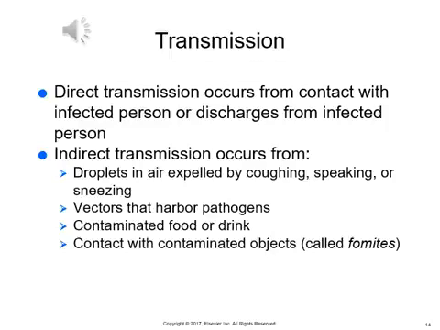Direct transmission occurs from contact with infected person or discharges from infected person. Indirect transmission occurs from droplets in air expelled by coughing, speaking, or sneezing, vectors that harbor pathogens, contaminated food or drink, or contact with contaminated objects called fomites.